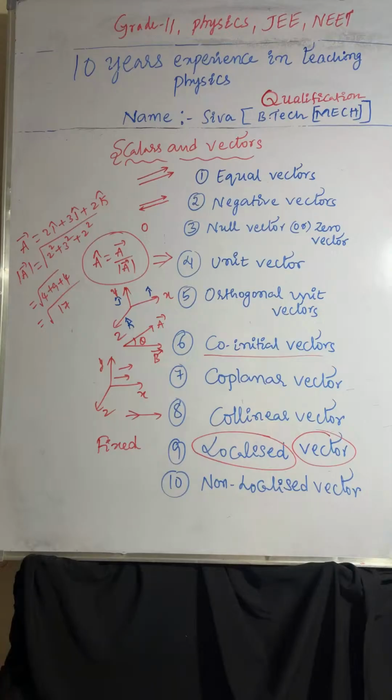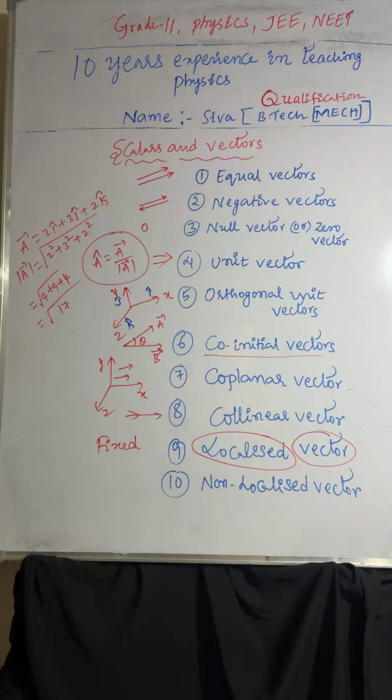Equal vectors. Vectors having the same magnitude and acting in the same direction. Negative vectors. Vectors have the same magnitude but act opposite to each other. Null vector, the vector whose magnitude is 0, so that is a null vector or zero vector.